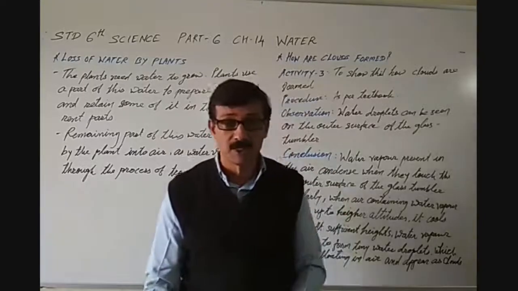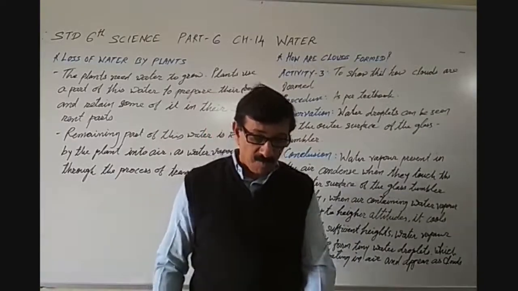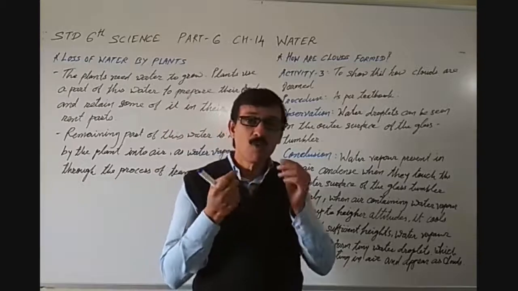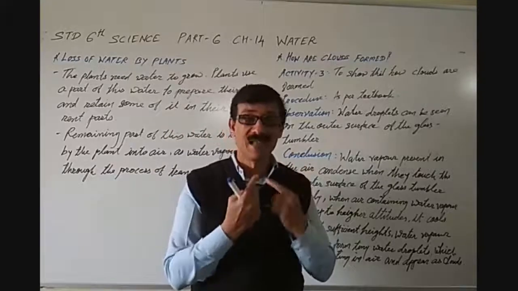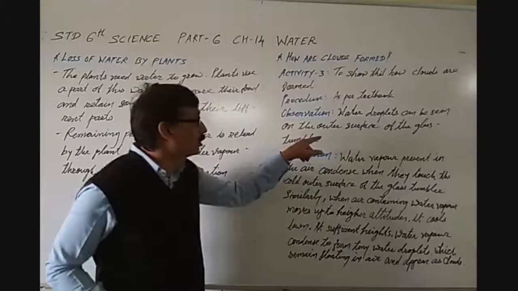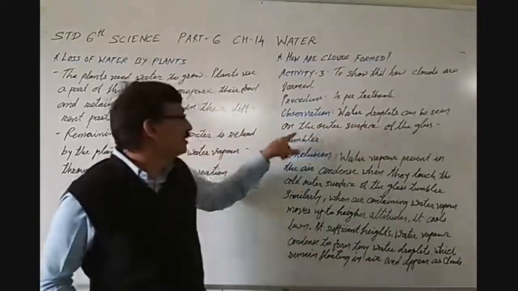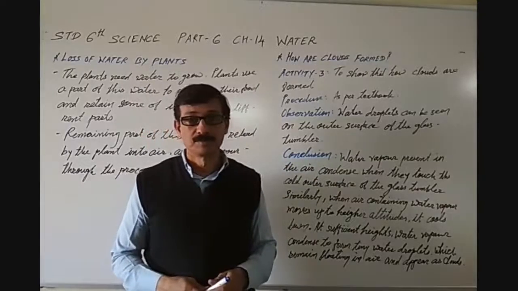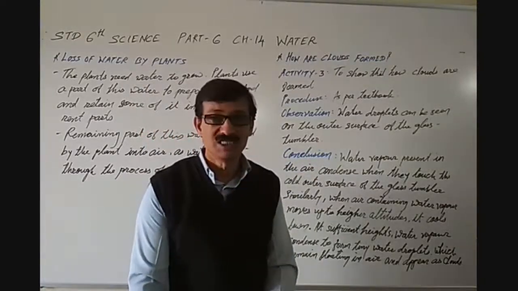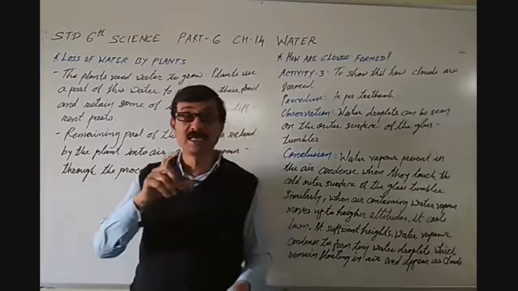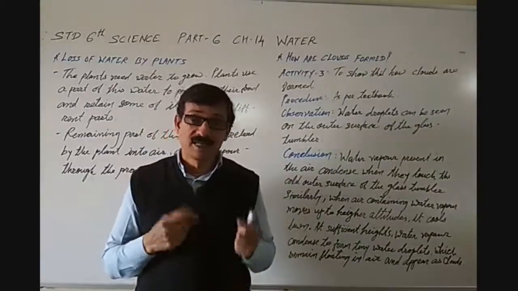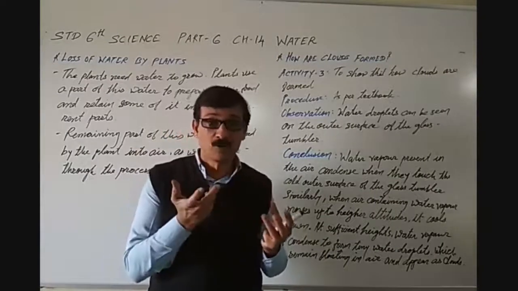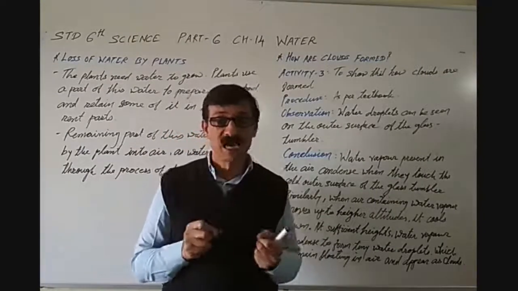Now what happens actually? You will be able to see small droplets of water outside the glass. So the observation is what? Water droplets can be seen on the outer surface of the glass tumbler. You must have seen that also when you are drinking some cold drink, or on the outer side of a cup of ice cream, you must have seen those droplets after some time.